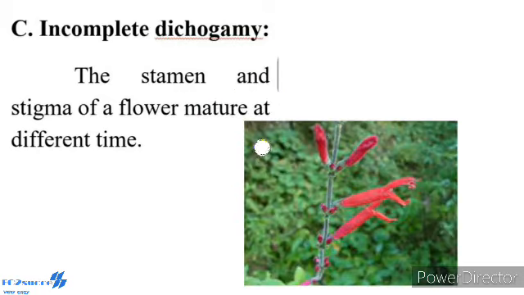Third one, incomplete dichogamy. In dichogamous flowers, the stamens and stigma of a flower mature at a different time. Sometimes the time of maturation of these essential organs overlaps, so it becomes favorable for self-pollination.